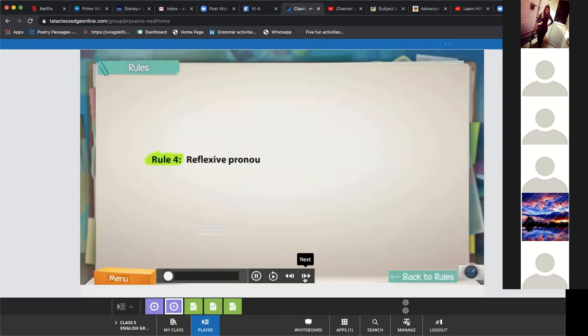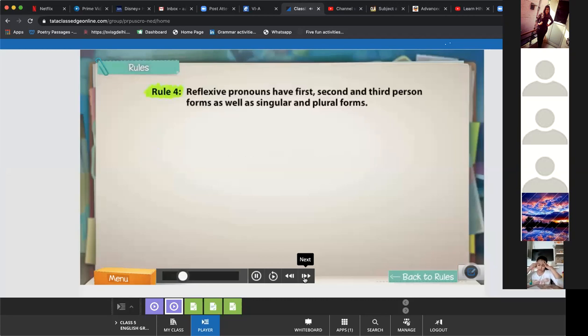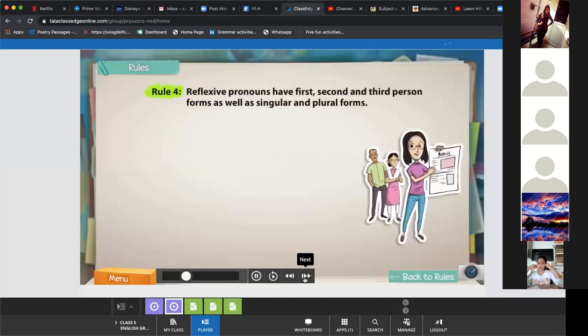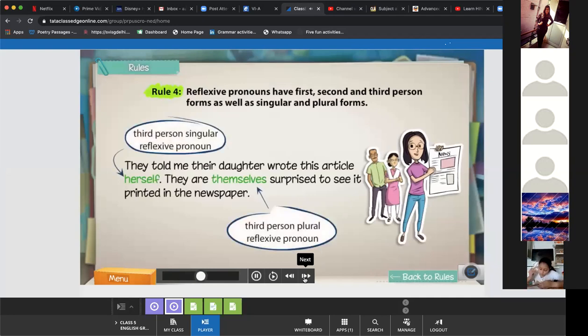Reflexive pronouns have first, second, and third person forms as well as singular and plural forms. For instance, here, herself and themselves are third person singular and plural forms of reflexive pronouns respectively.